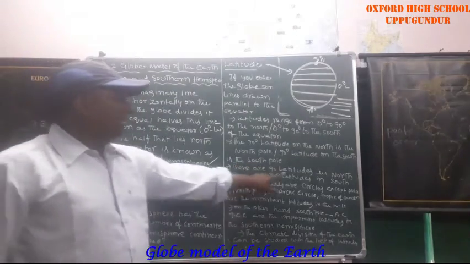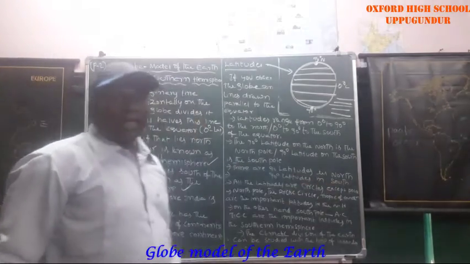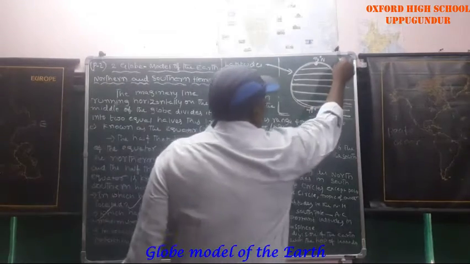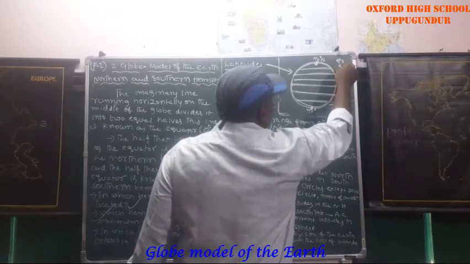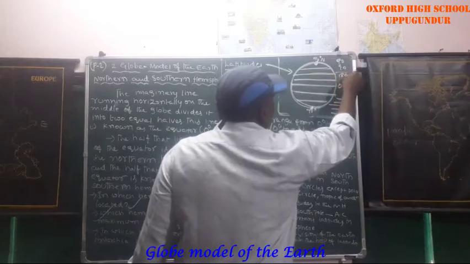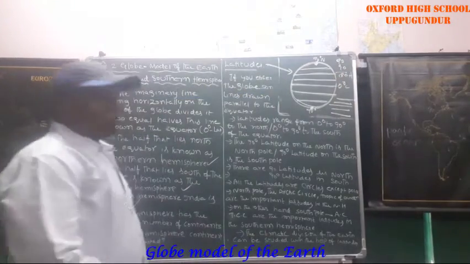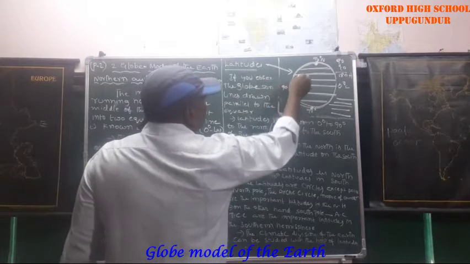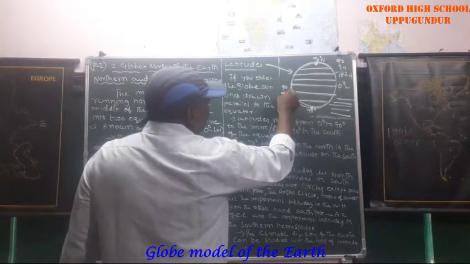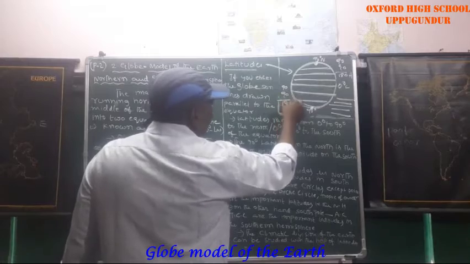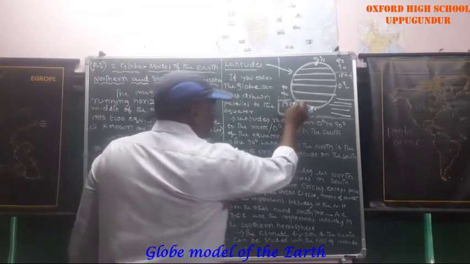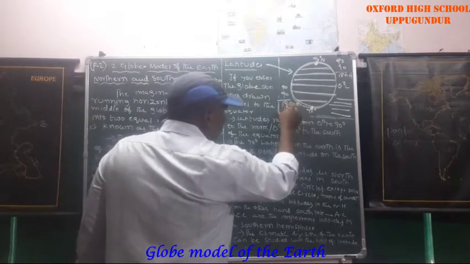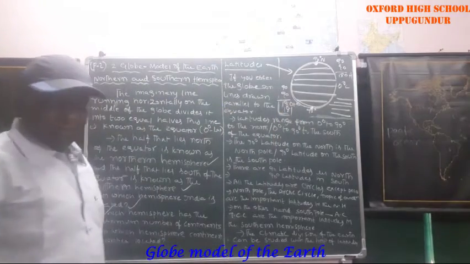There are 90 latitudes in the north and 90 latitudes in the south. Total how many latitudes? 180, plus 1 for the equator, so a total of 181 latitudes.